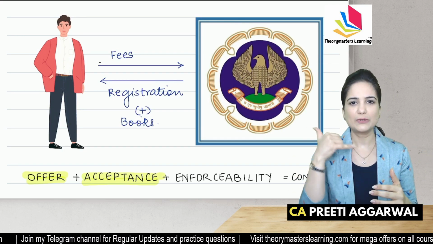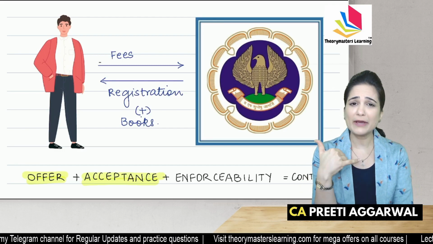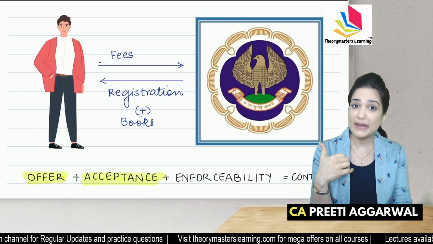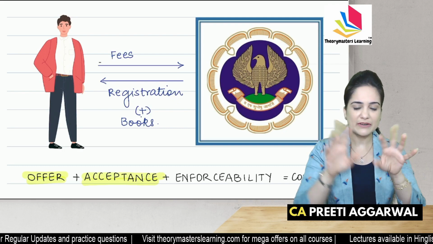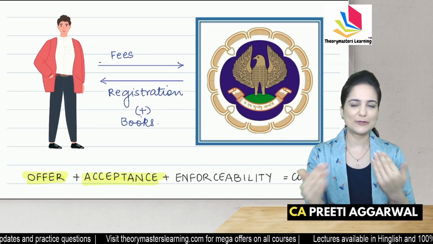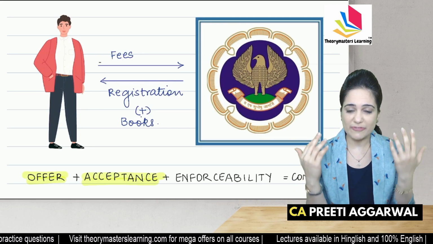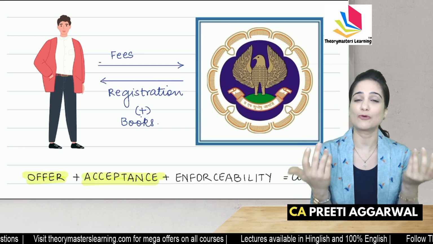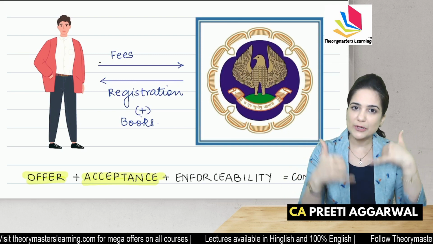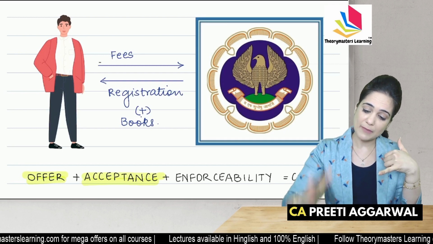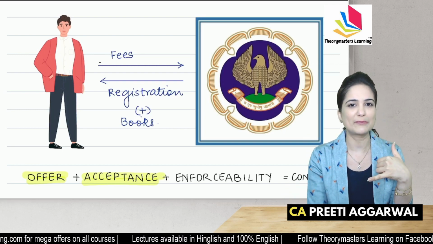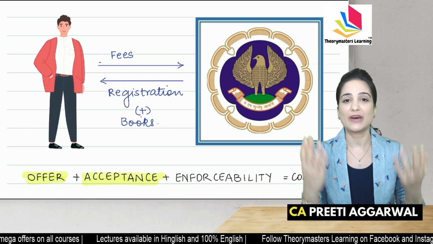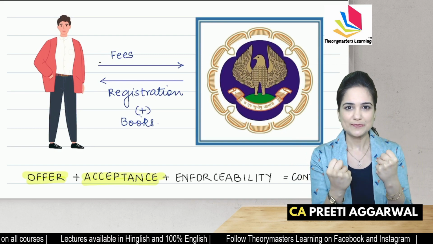You will apply to the CA Institute. You will call them up. Where are my books? I had applied for the books. I have paid the fees. Where are my books? You will write an email or you will connect to any of the professors and ask, sir, why has this happened? Ma'am, what is happening? I've only got the prospectus. You immediately start calling the institute and you tell them, I want my books. Where are my books? What are you doing? You are trying to take action.